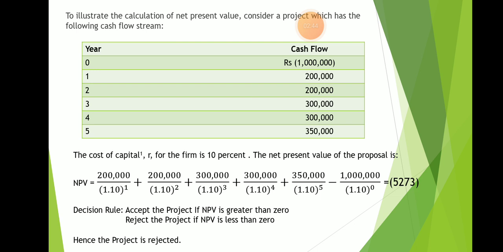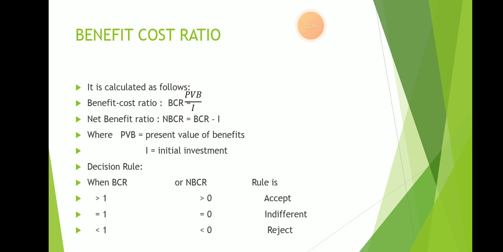Now we will consider the second discounting criteria, that is benefit cost ratio. From its name it's obvious that this ratio is the ratio of present value of benefits divided by initial investment. If the sum of present value of benefits divided by initial investment comes greater than 1, under this situation we will accept the project.